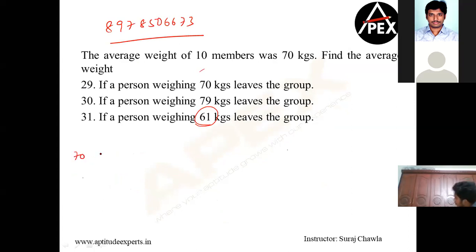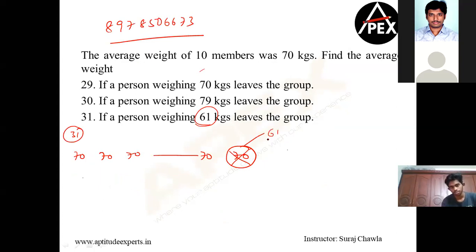So again, 31st question, okay? Everybody had 70. This guy wanted to leave. He was quietly escaping. But then someone of us realized that no, this guy brought only 61. Now how many chocolates does he have in his pocket? He has 70. So we will not let him go. It's simple. He can't take our chocolates, right? So we tell him that boss, you got 61. You take 61, the remaining is only ours. So how many did he leave for us? He left 9 for us to enjoy the party.